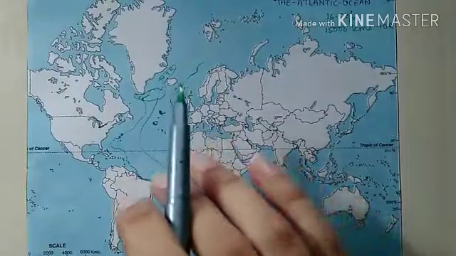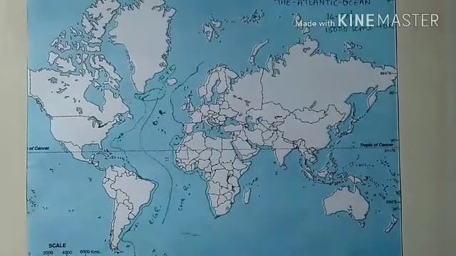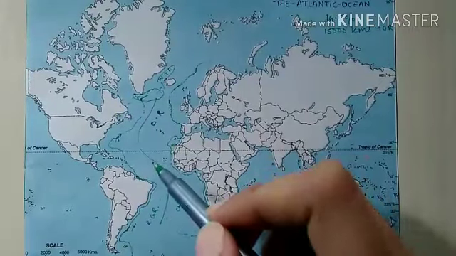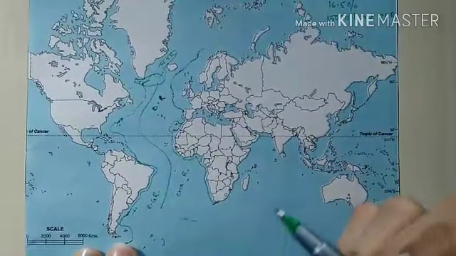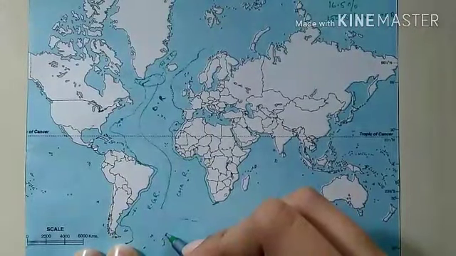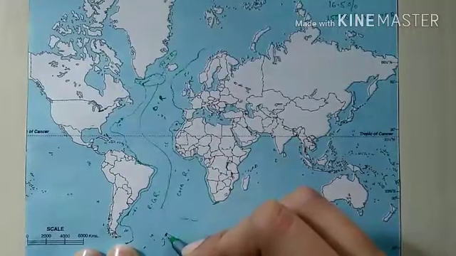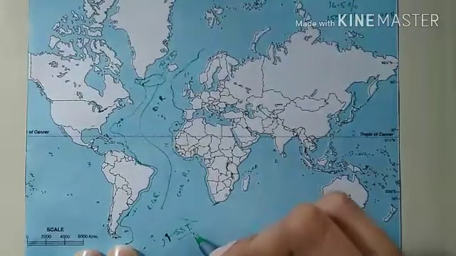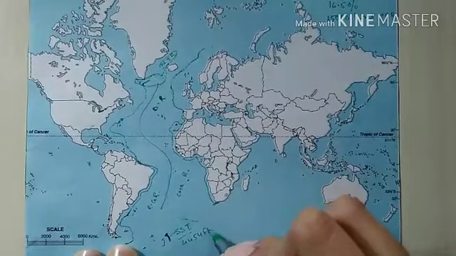But there are less, but there are some oceanic deeps, and these are called deep sea trenches or troughs. Now, firstly, we will have South Sandwich Island, and near them we will have South Sandwich Trench. Here we will have South Sandwich Trench, and its depth is about 4,454 fathoms.